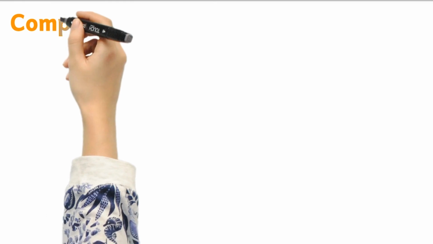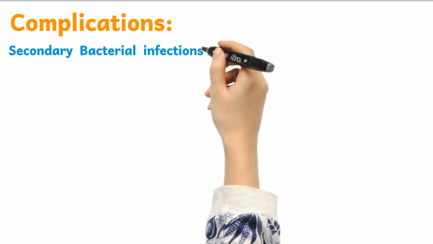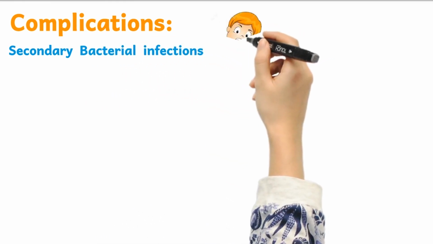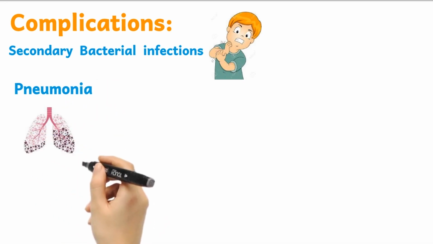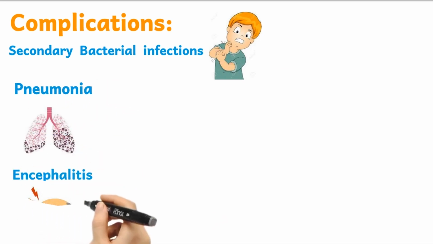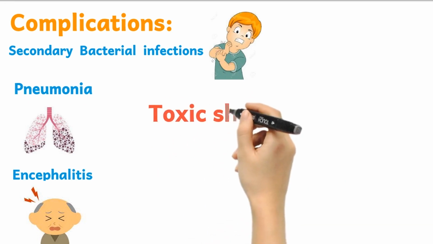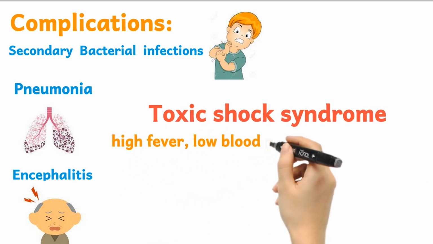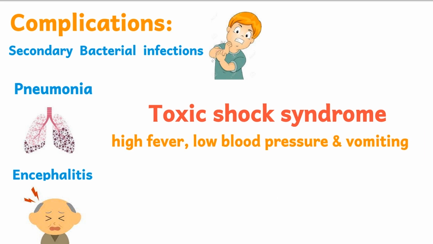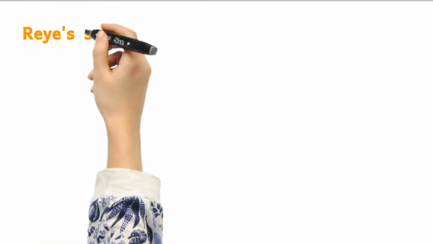Chickenpox is normally a mild disease, but it can be serious and can lead to complications including secondary bacterial infections of the skin, soft tissues, bones, joints or bloodstream due to scratching, infection of lung parenchyma called pneumonia, and inflammation of the brain called encephalitis. It may also lead to toxic shock syndrome, which is a life-threatening illness caused due to bacterial toxins. This may result in high fever, low blood pressure and vomiting.